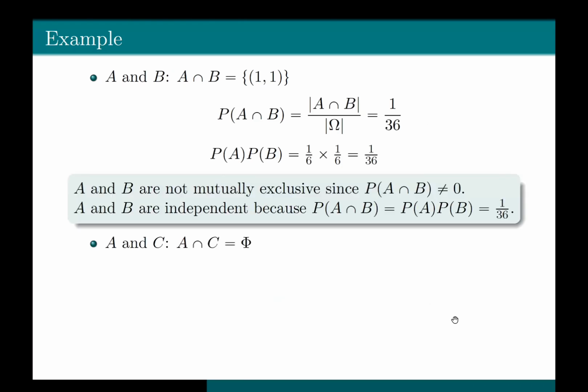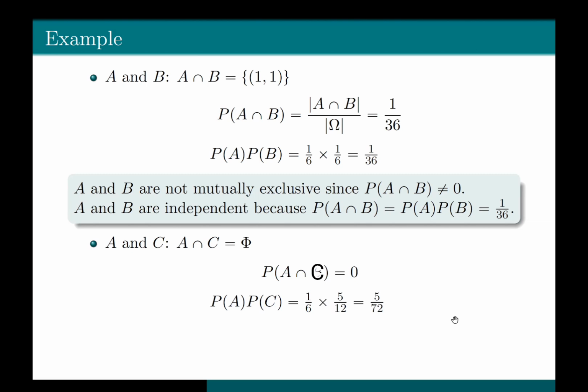It does not have any outcome. So both the events A and C do not have any outcome in common. And whenever the joint probability of two events is equal to 0, we call them mutually exclusive events. Therefore, here, probability of A intersection C is equal to 0, and thus A and C are mutually exclusive events.